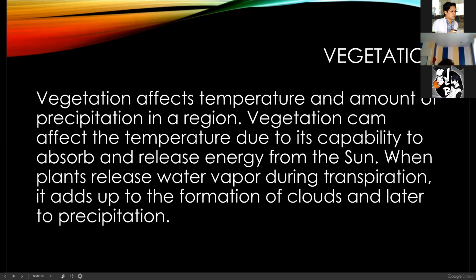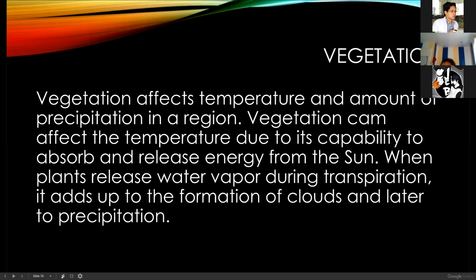What's the difference between mist and fog? Mist is when you artificially make water vapor.